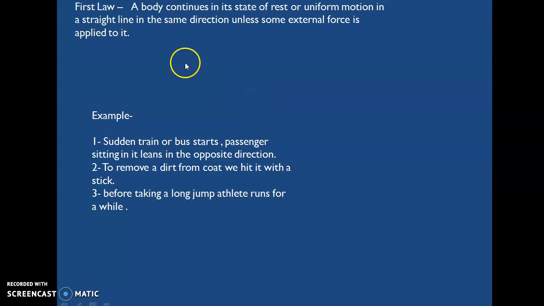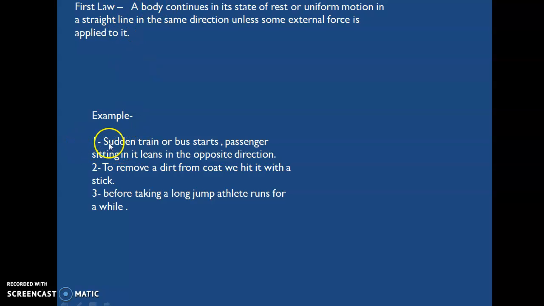What does the first law say? A body continues in its state of rest or uniform motion in a straight line in the same direction unless some external force is applied to it. This means if a body is at rest and there is no force, then no movement will occur. If a body is in motion, then its direction will not change unless we apply a force. So examples are very important.